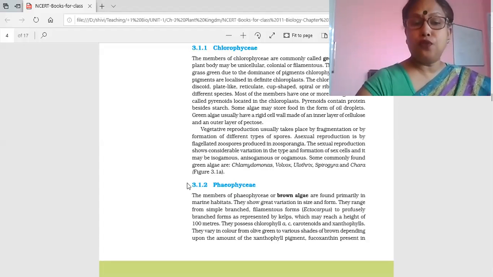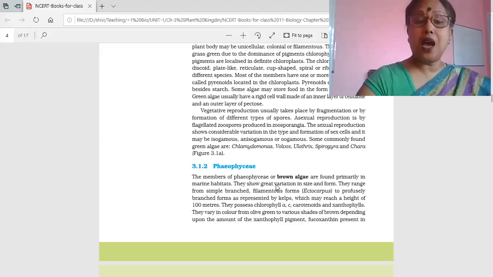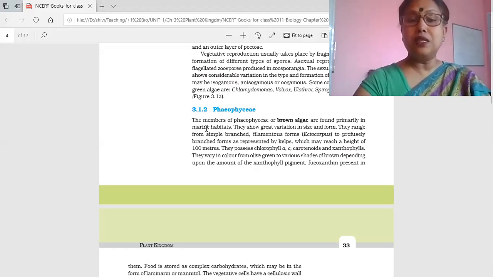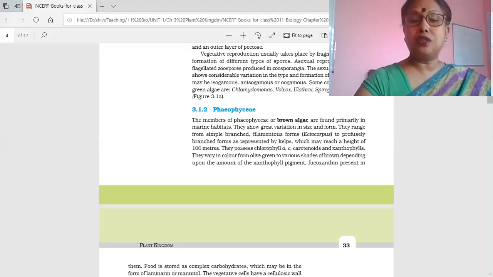If you talk about Phaeophyceae, that is the brown algae. You see, brown algae sometimes form a heavy network deep in the water, sometimes 100 meters long, and then it is known as kelp. A mass of network of filaments is that brown algae body. The brown algae body is divided into three structures, that is holdfast, stipe, and frond. The frond is a larger leaf-like structure. It is given in your NCERT diagram.